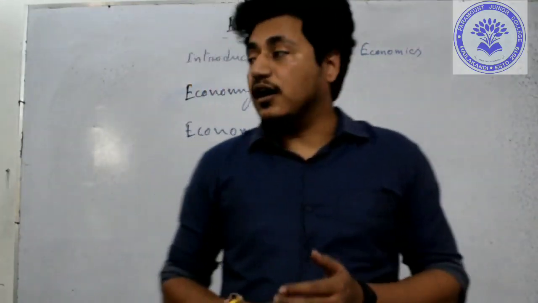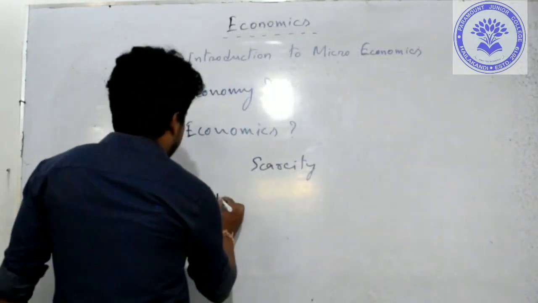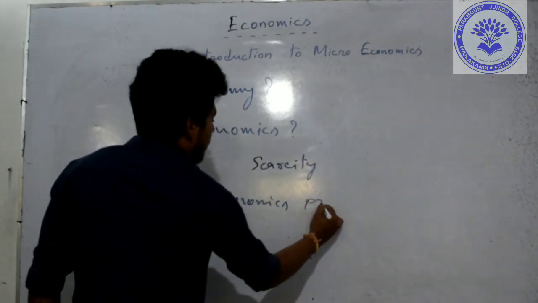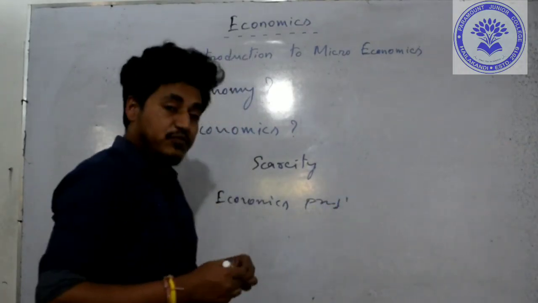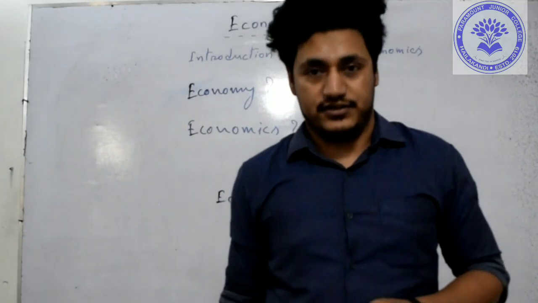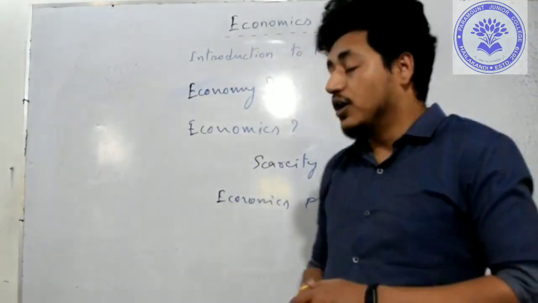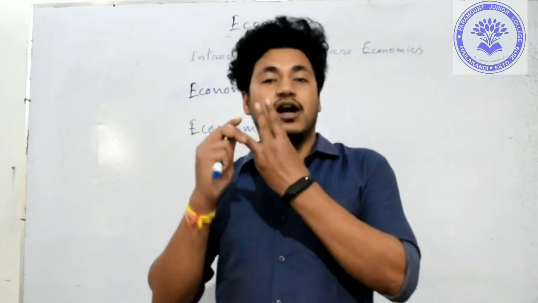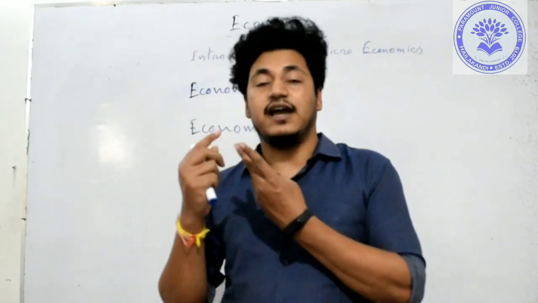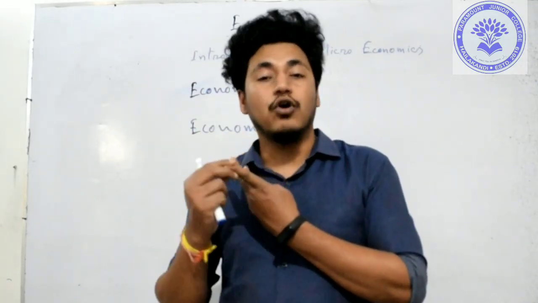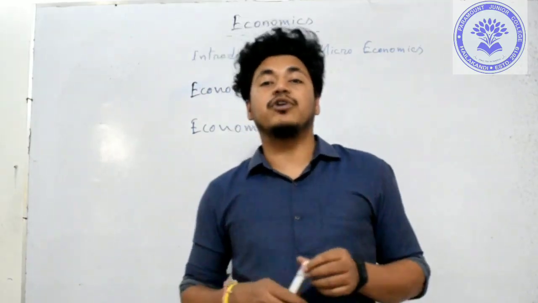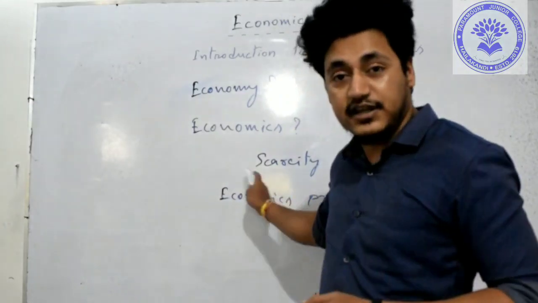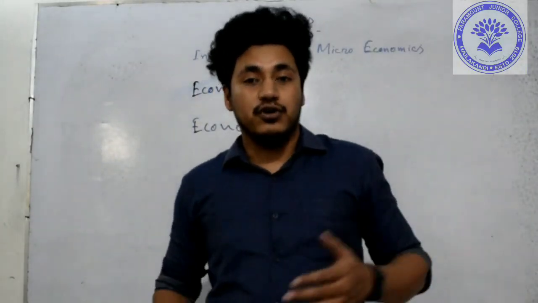Now, after scarcity, what is an economic problem? We should go to the next topic, the economic problem. The economic problem is the problem of choice. There are three problems. In economic problem, we should learn about three things. One is what to produce, how to produce, and the third one is for whom to produce. That is, what commodity should an economy produce?